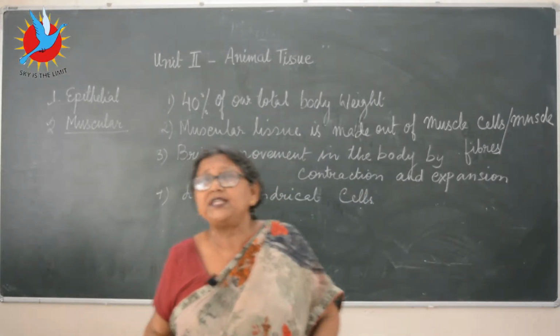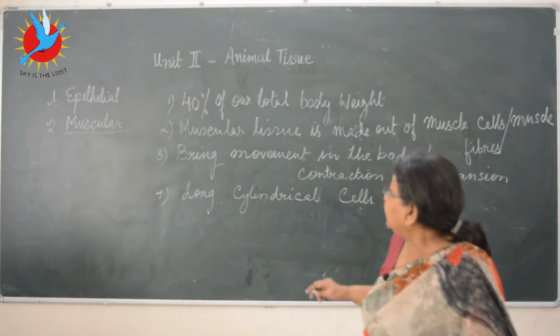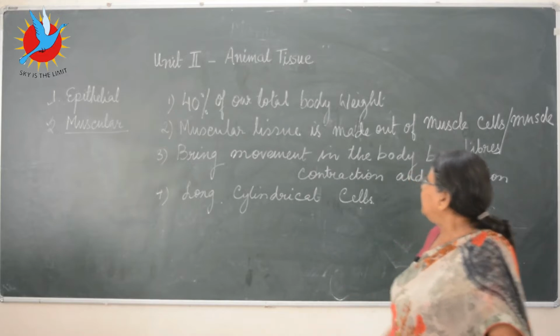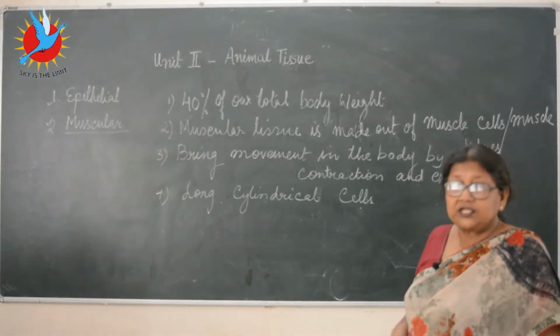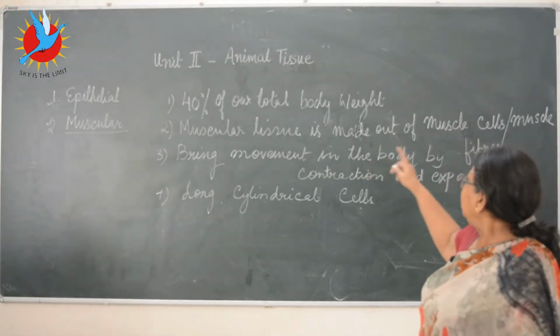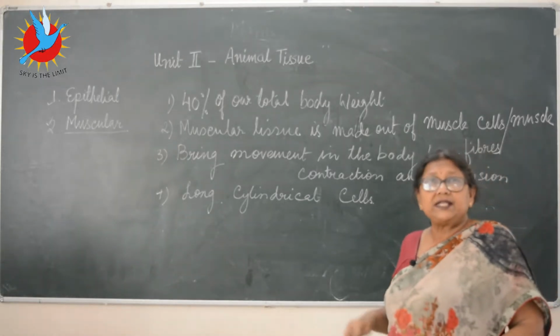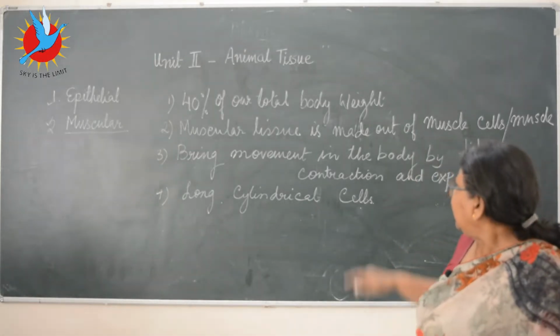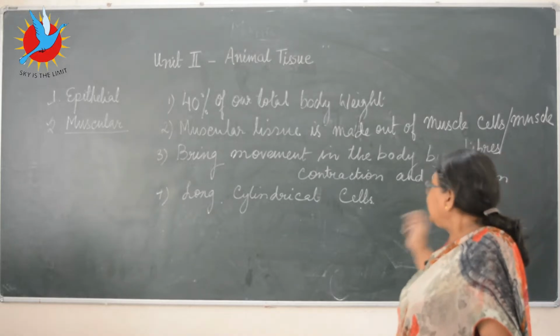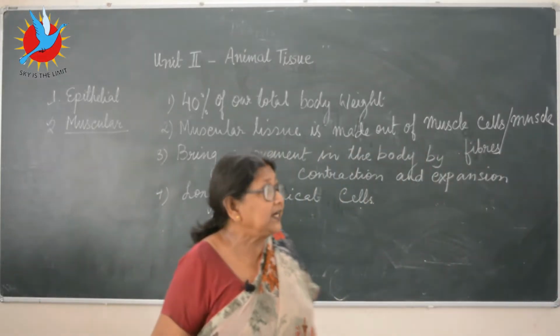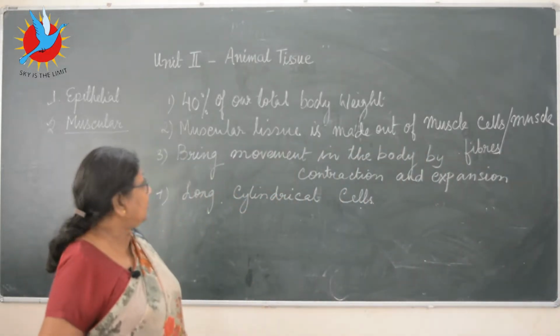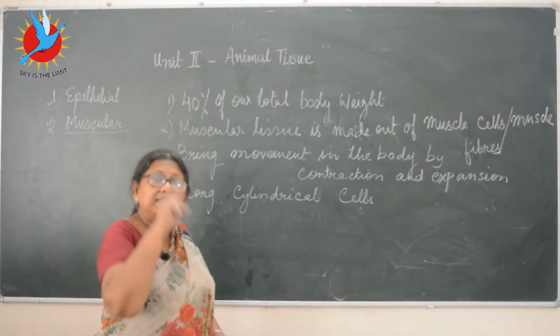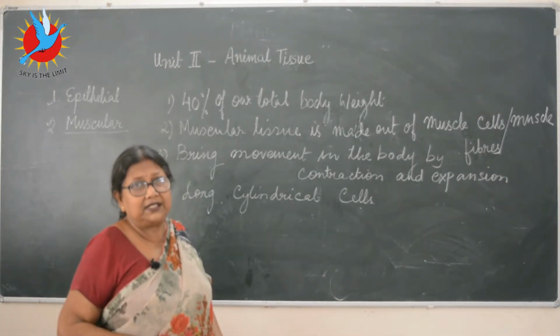What are the main points? 40% of a total body weight is made by the muscular tissue. This is made out of the cells which are called the muscle cells or muscle fibers. They bring about movement in the body by contraction and expansion, and they are mostly long and cylindrical cells. This is general thing about the muscles, right?